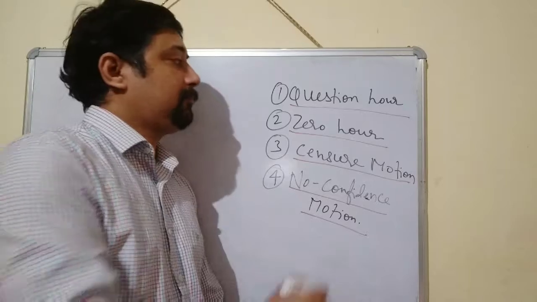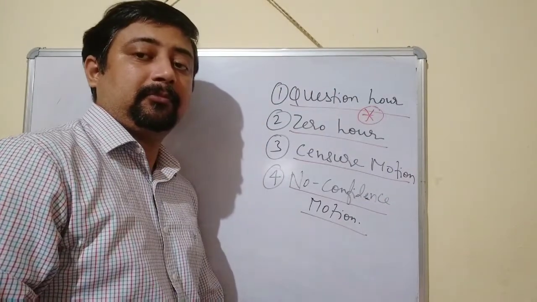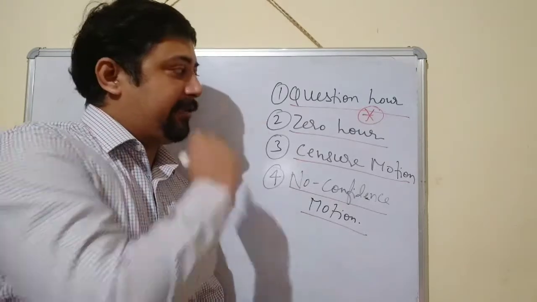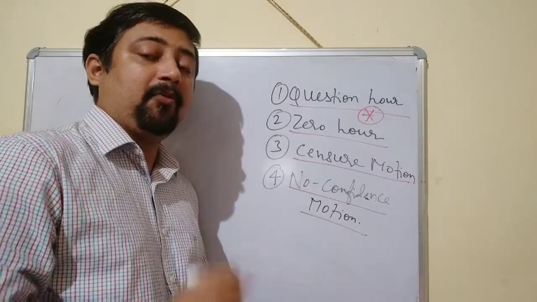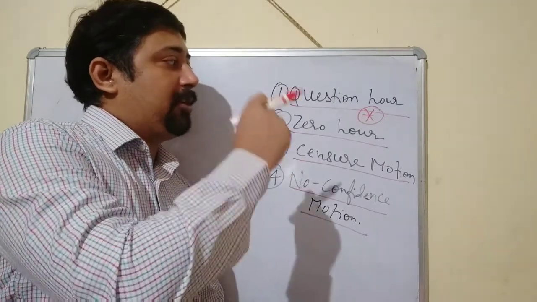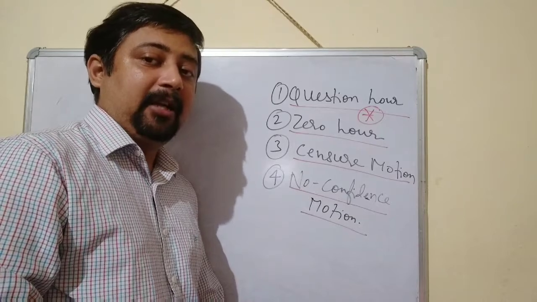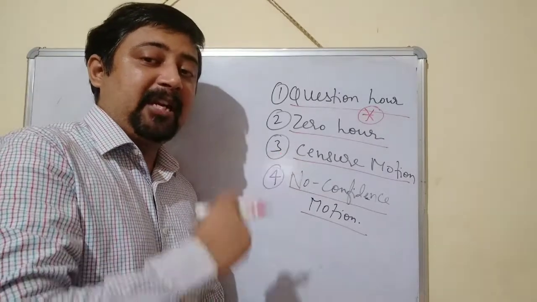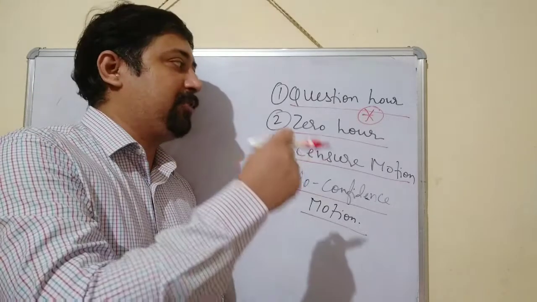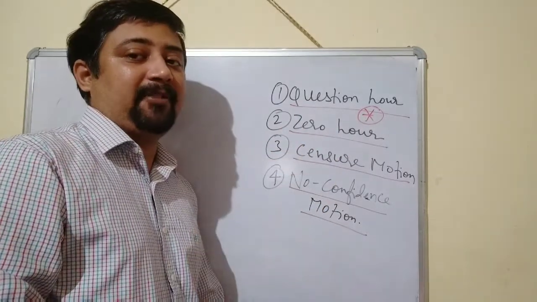Starred means that it is marked with an asterisk like this. So if the question is marked with an asterisk, it is termed a starred question. What is the significance of the starred question? Here, if the question is starred, or an asterisk is given there, it means that the ministers will have to give the answer in oral form. And if the minister gives the answer in oral form, it means that supplementary questions can also be asked of the ministers.